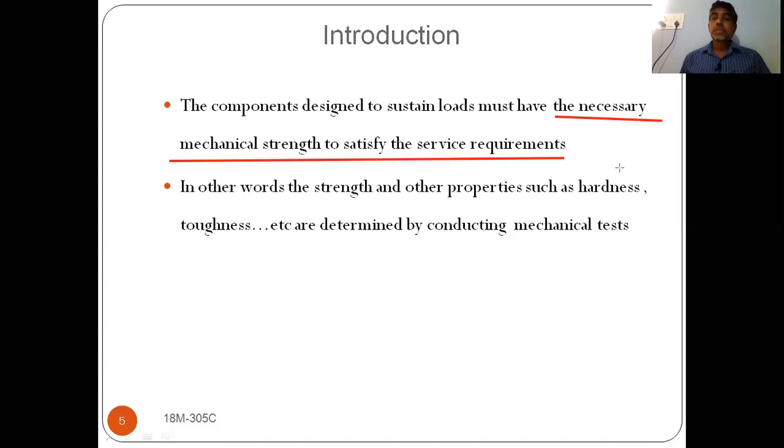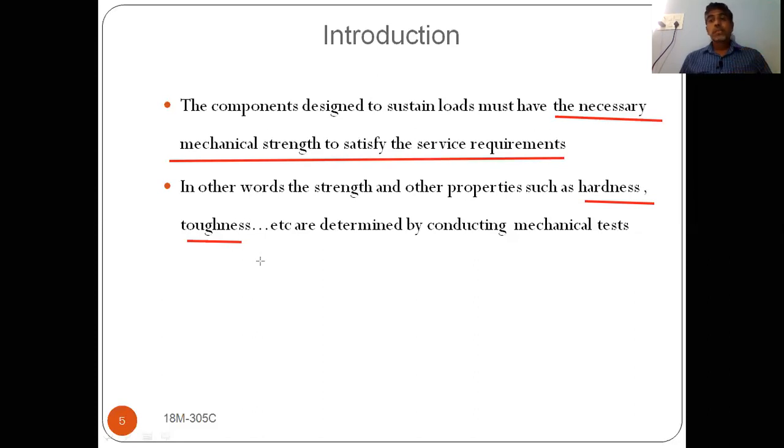In other words, here we are going to find out different mechanical properties like strength, in that tensile, compressive or shear, and hardness, toughness.